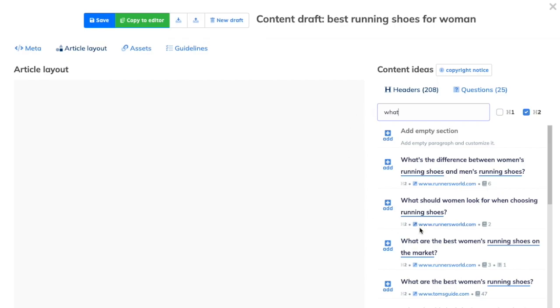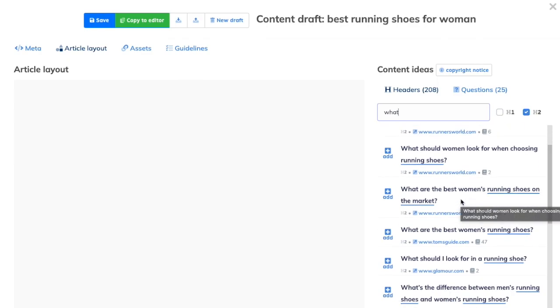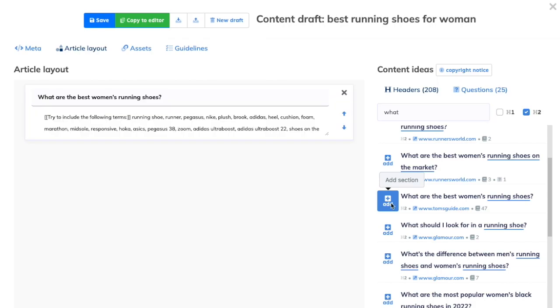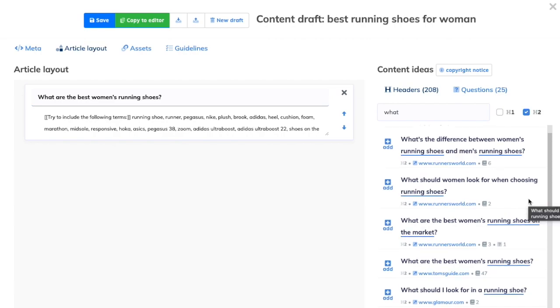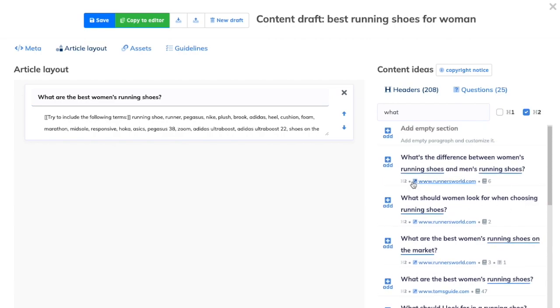So, okay, first of all, best running shoes for women. So what are the best running shoes for women? Yes, here we have it. What are the best women running shoes? So this is exactly what we're looking for as an opening sentence. Then